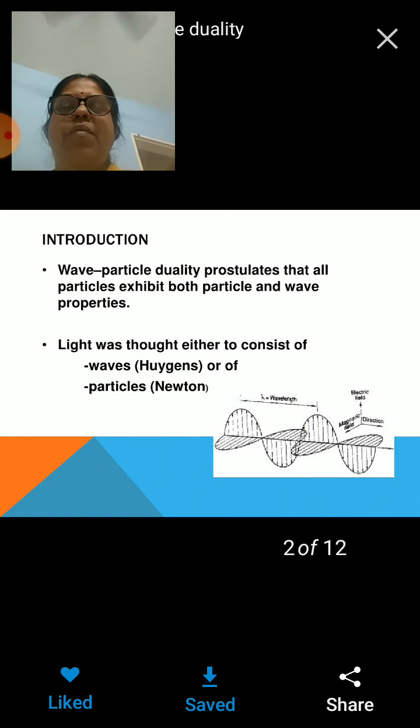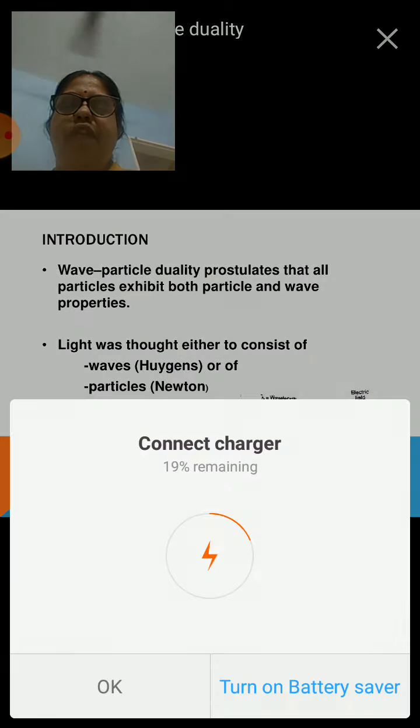But some experimental work goes on. People keep on making new experiments, and they start observing new phenomena. Then what came into the picture is the interference of light, diffraction of light, and polarization of light.